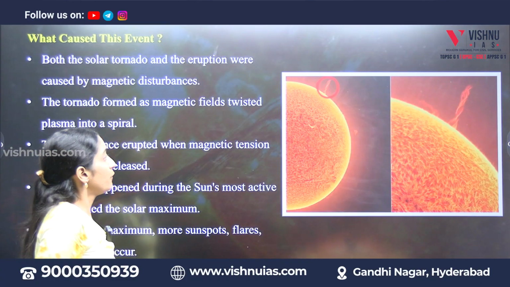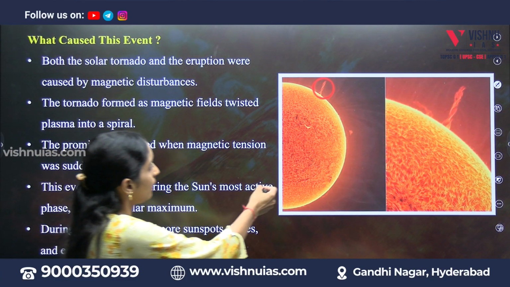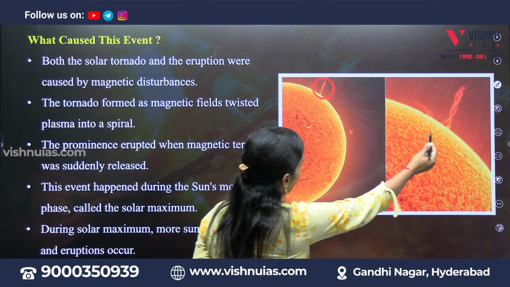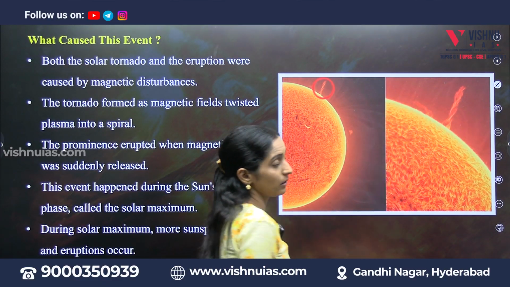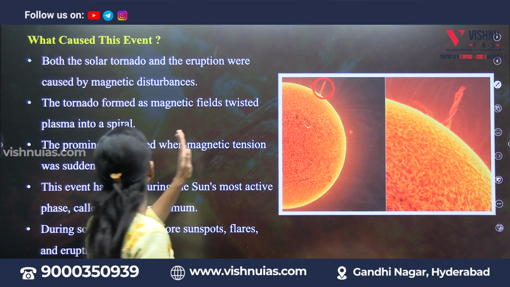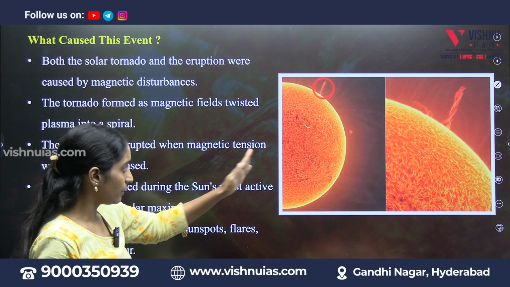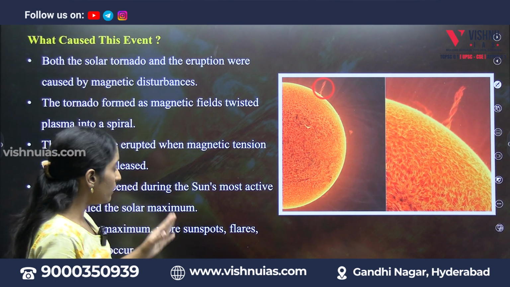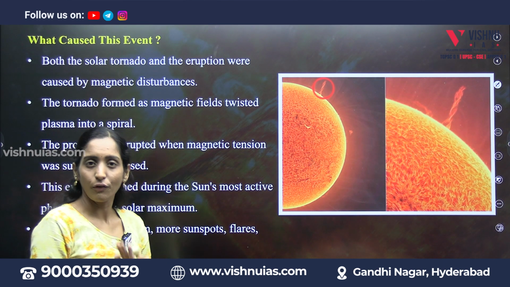And if you see, this is the sun. It is the flare. Because of this coronal mass ejection, we can see the plasma coming out there. So that's what we have seen in that image. And now we'll see some of the important causes of this event.